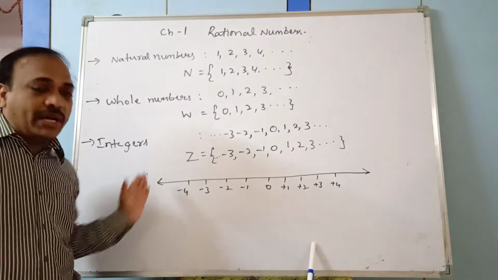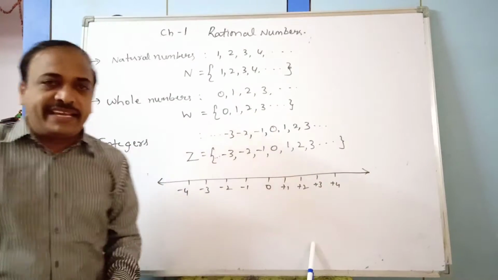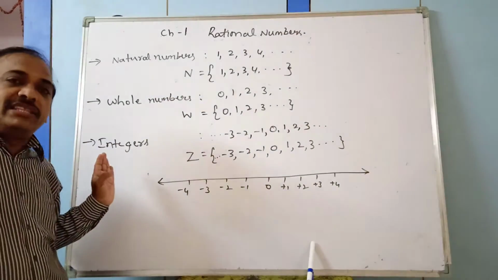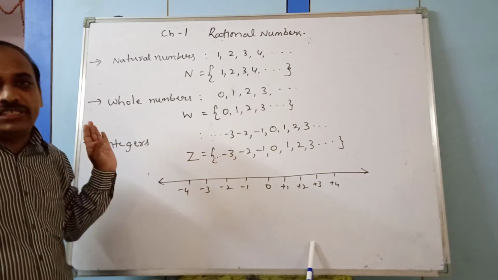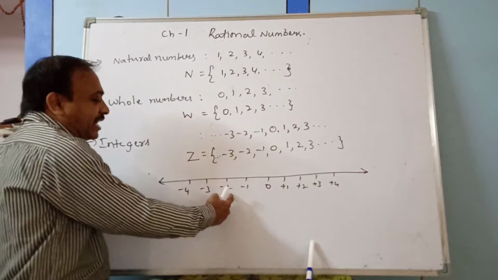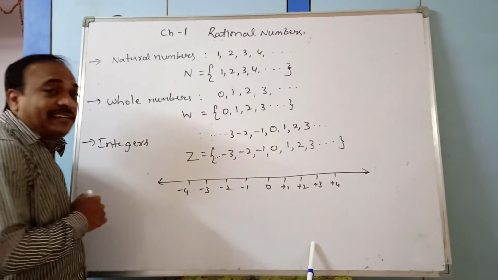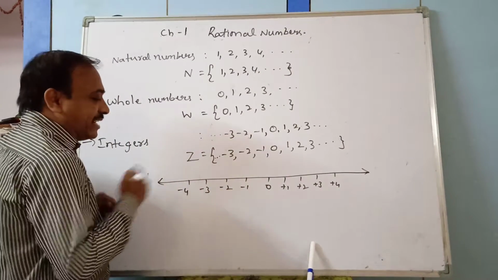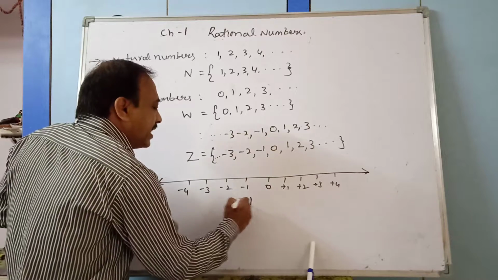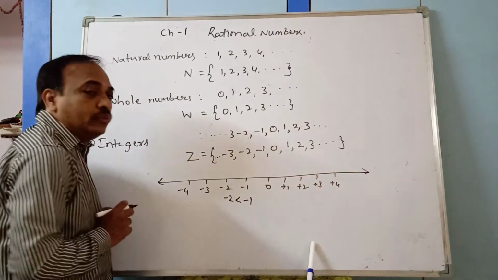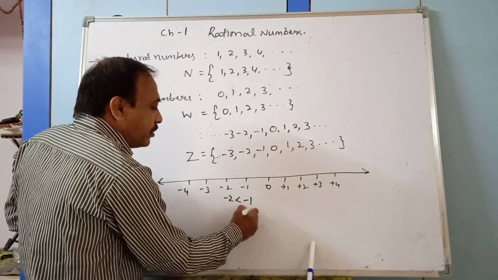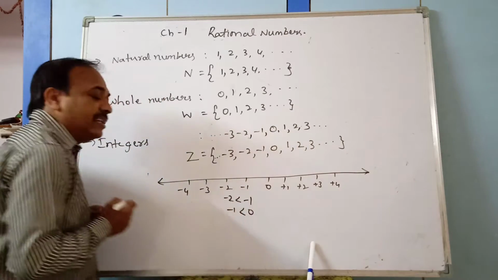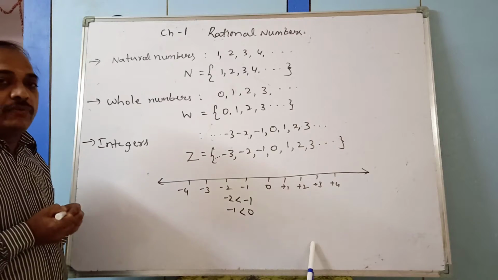Okay. When we move right side, the number will be increasing. When we move left side on the number line, the value will be decreasing by 1 unit. So here minus 1 and minus 2. In these two, which is the greater one? Minus 1 is the greater one. So minus 1 is greater than minus 2. If you take 0 and minus 1, 0 is greater than minus 1.